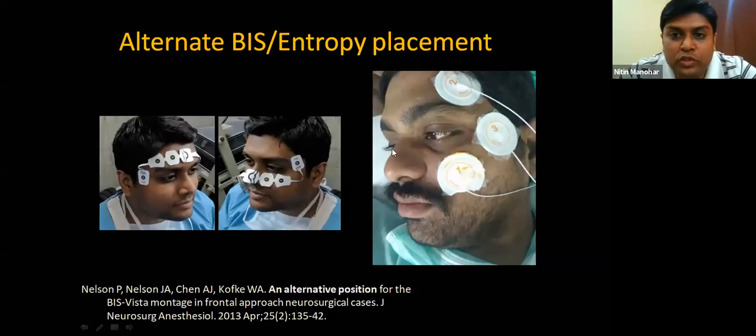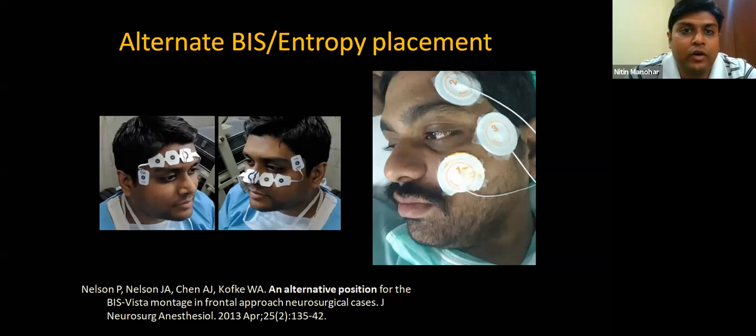One more problem which most of us face is while placing the BIS and entropy, generally the forehead is not free. The surgeons want to raise the flap up to the eyebrow. So what you can do is you can place the BIS electrodes like this. And this has been validated, mind you. This is a paper to validate it. You can go and look back into the reference. So you can place it around back like this. Same way, entropy also, you can place it back down, and you can still do depth monitoring when you have problems around the forehead.